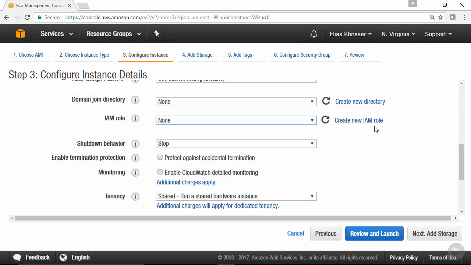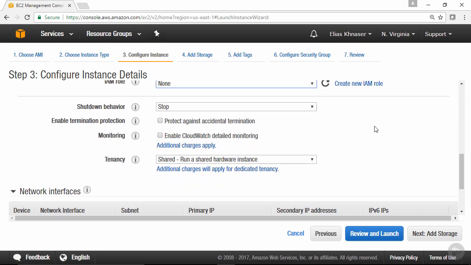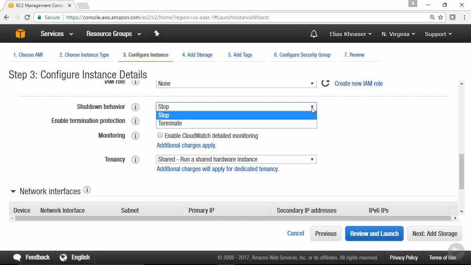Now, the other thing that you'll be prompted for here is the shutdown behavior. So how do you want AWS to handle it when you're shutting down an instance from within the operating system? So when you go to, let's for example, click Start Shutdown, how do you want AWS to handle that? Do you simply want the instance to go into a stopped mode, or do you want the instance to be terminated?